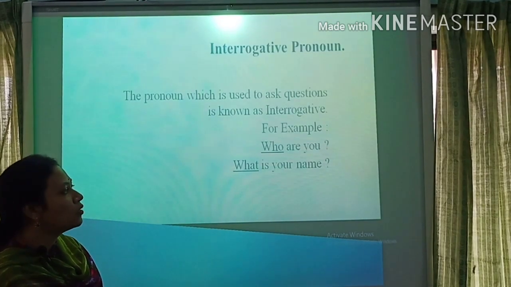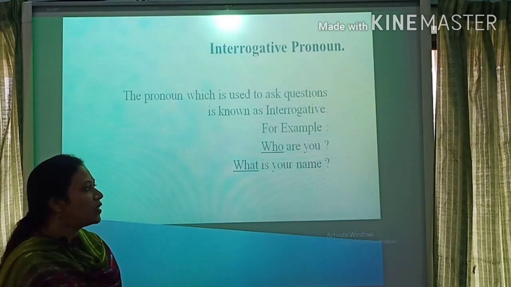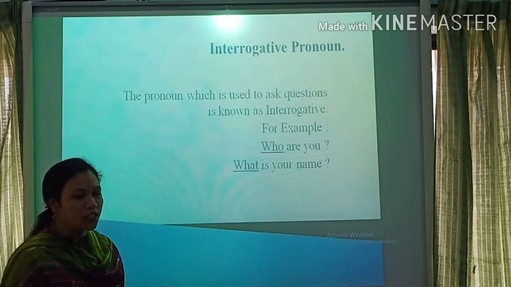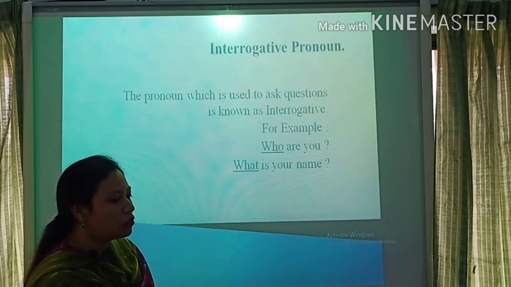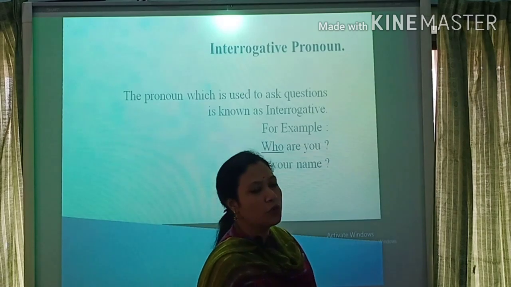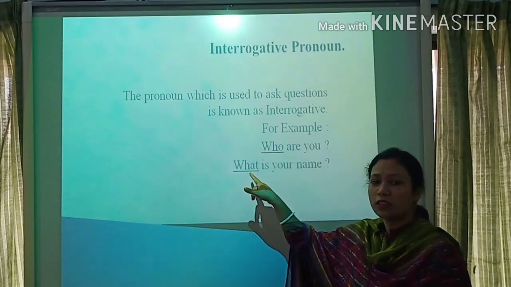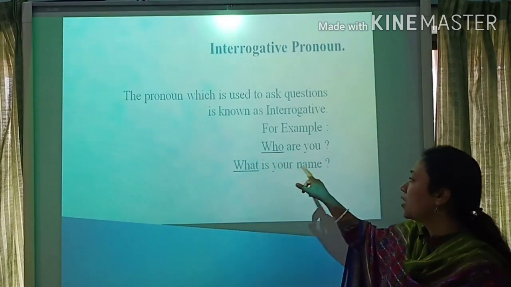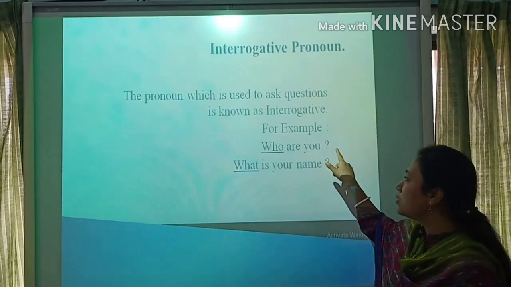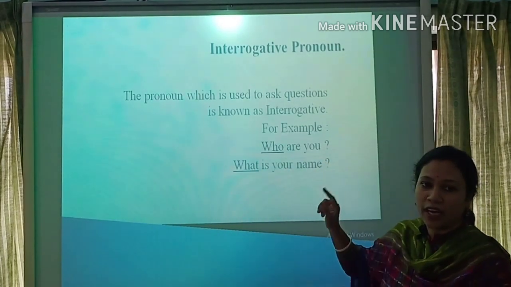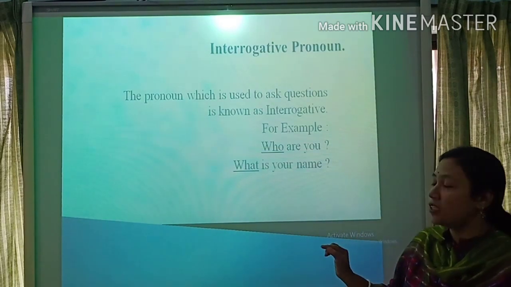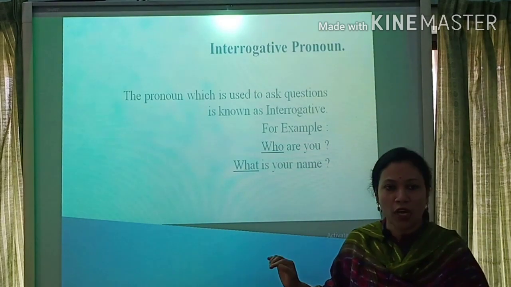For example, number 1, who are you? And number 2, what is your name? So students, for an interrogative pronoun, you understand the first word is a WH question word and last of all there is a question mark. That's why you identify it as an interrogative pronoun.